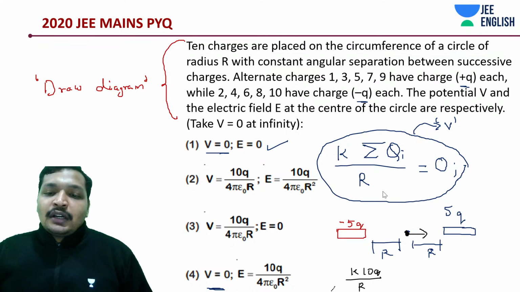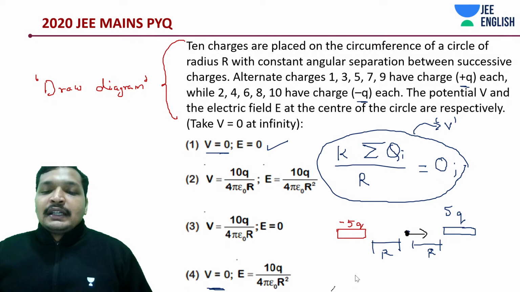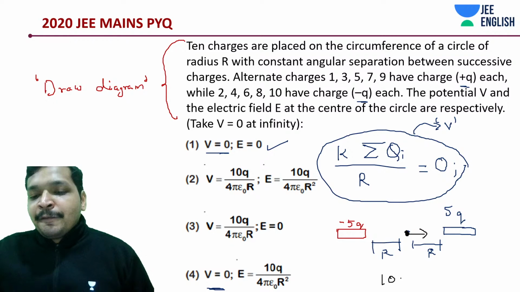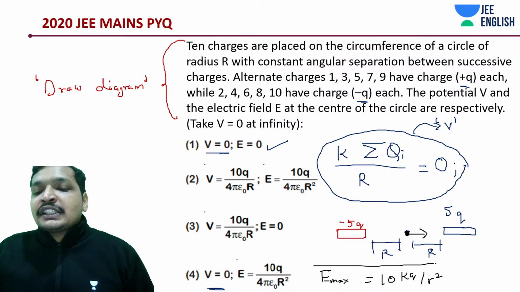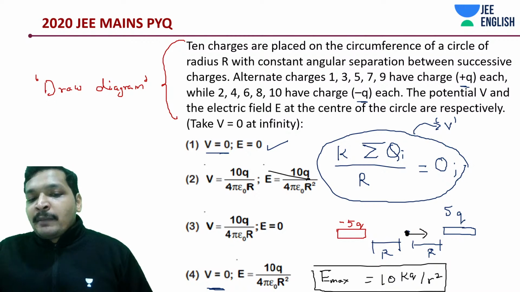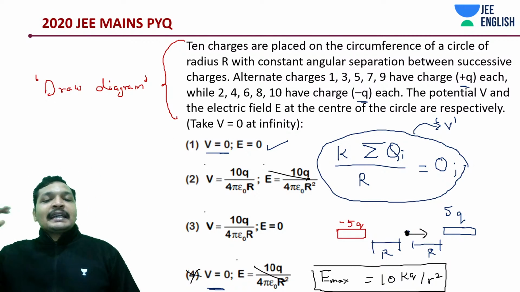Okay, this should not be okay. I've written the 10 on the other side. Let me just rewrite this. What I'm saying is the maximum field can be 10 kq by r square, Emax. So all the fields you are adding are not in the additive direction. All the options given over here are for maximum field. If you have noticed, maximum field. Hence option 4 is also wrong. Option 1 is simply correct.